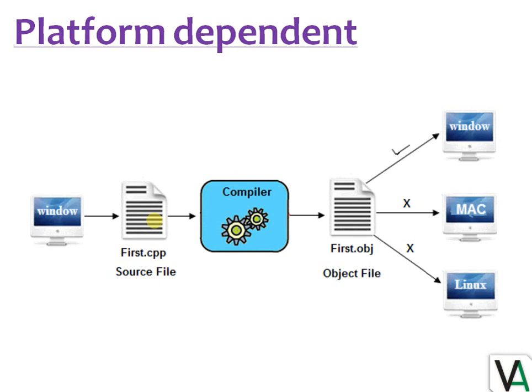Suppose I have created a code with the name first.cpp on Windows operating system, and I compile the program, and the compiler generates the object file, the file with the machine code. It will be supported on the Windows operating system because it was written and compiled on the same machine, but it will not be supported by other operating systems, like Macintosh and Linux. So the object code is the code that is platform dependent.